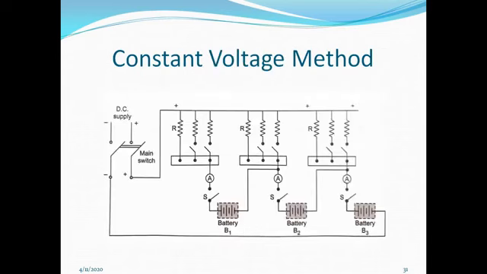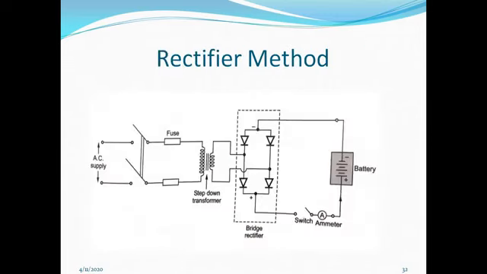Now constant voltage method. In the constant voltage method, the batteries are connected in parallel, if you see. Then the cascade resistances are used here for charging the batteries on DC supply.